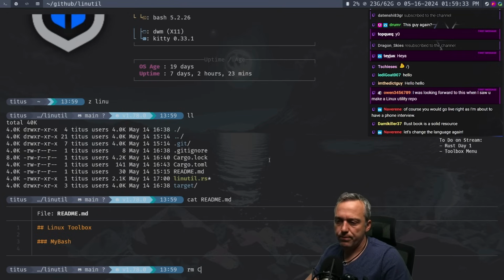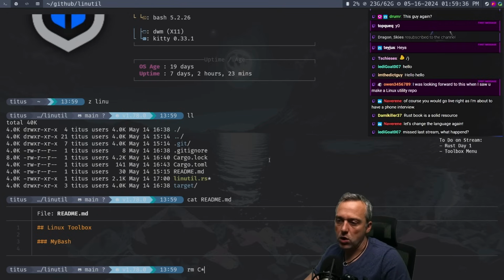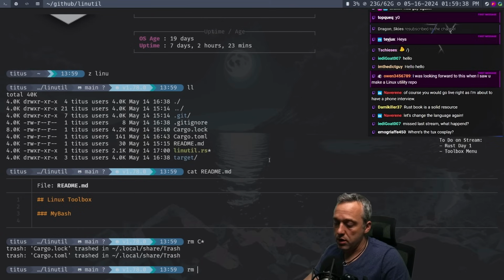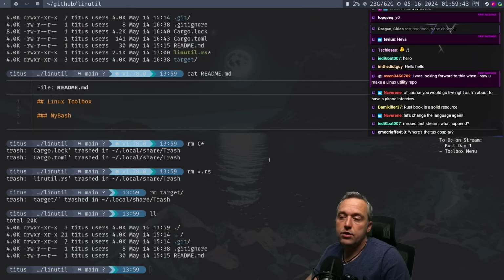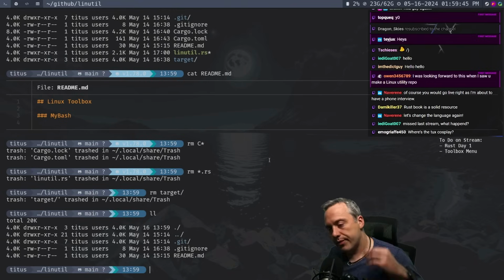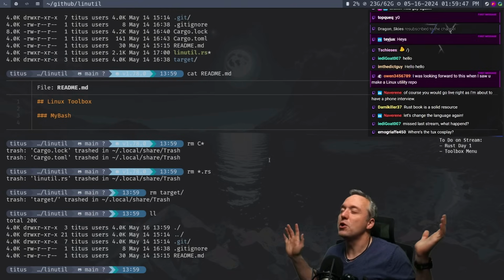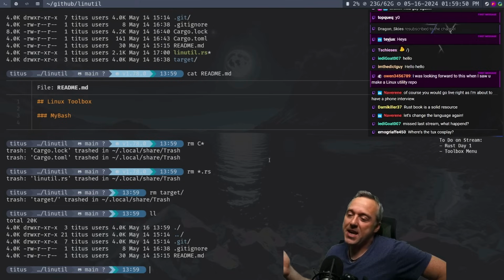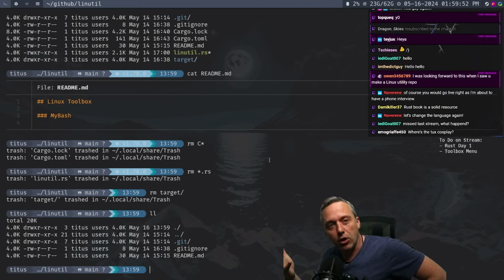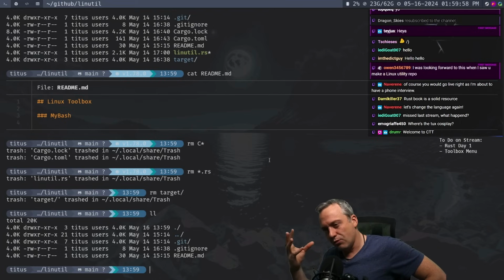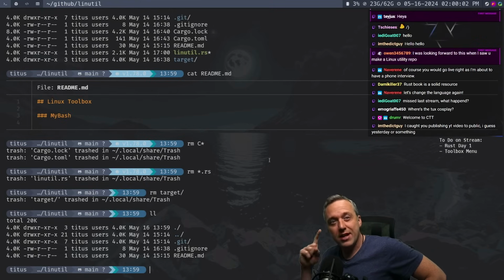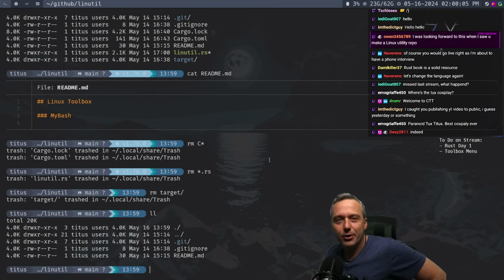I think we're just going to erase all of the cargo and then all of the Rust and then all of the target. So now we're just going to have this. You might be thinking, holy crap, that was a whole day's worth of work, Titus. And I'm like, not really. Most of it was just complete garbage that we threw up just to get a basis or a foundation, kind of toying around with the ideas of what we want. Now that we have an idea of, okay, this is the base, now we can get into it.